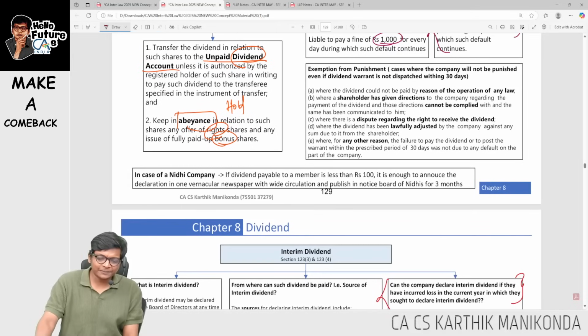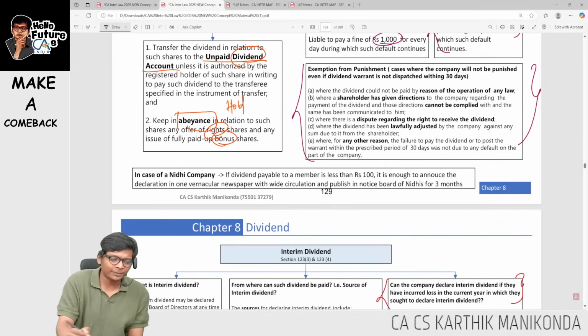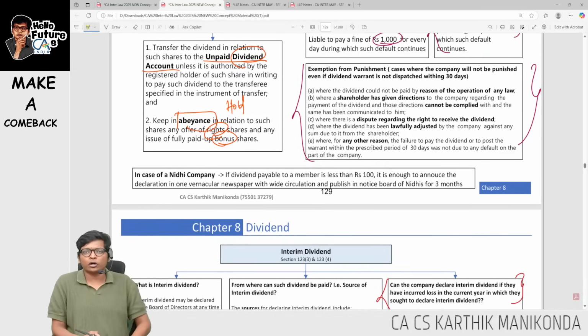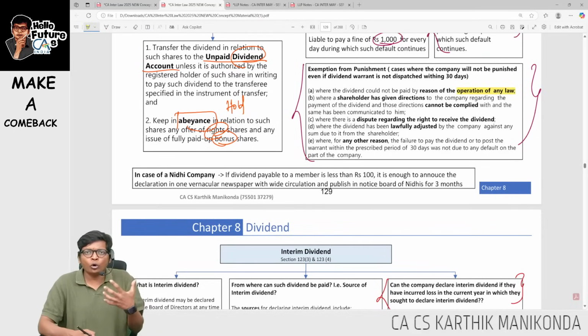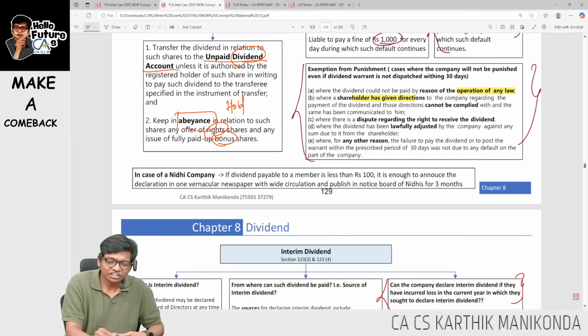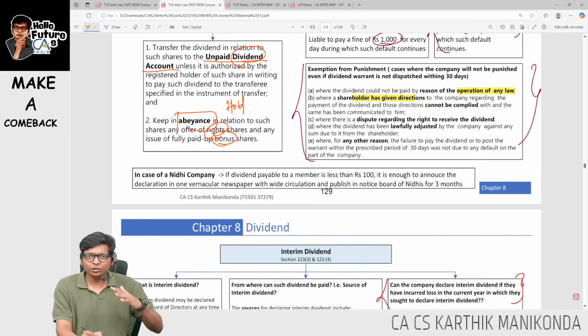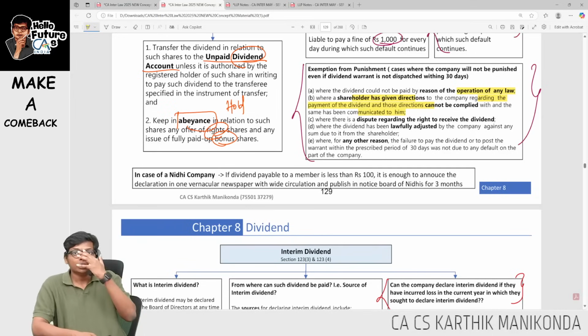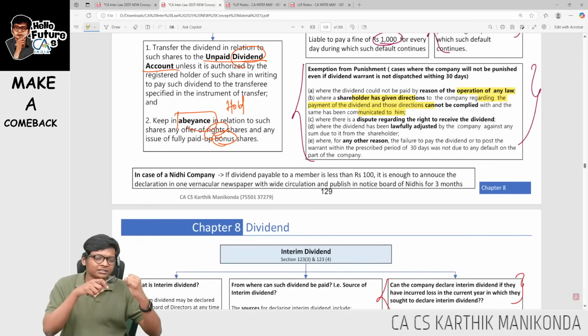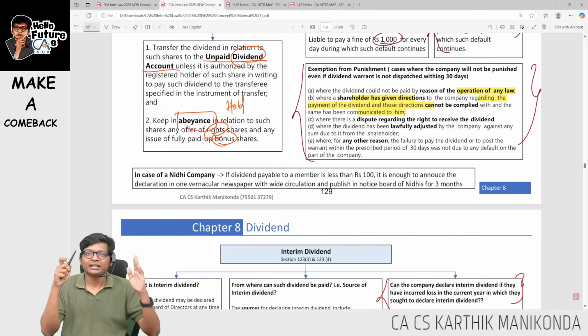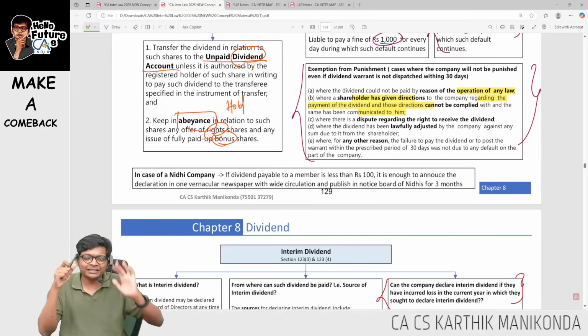Then there are some exceptions where this penalty is not applicable. Sir, what are those exceptions? We already know. Operation of law. COVID came, so I can't pay dividend. Shareholder has given directions and those directions cannot be complied with, and the same has been communicated to him. So this point they have tested so many times. Shareholder giving directions, company could not follow them, the company communicated back to the shareholder, then the company is not liable. But if the company fails to communicate, then the company is liable.